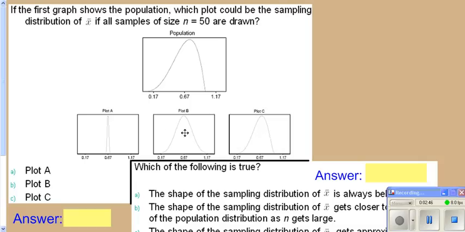The only difference between these two here is this one's got about the same standard deviation, or how far it's spread out, as your population. This one here is much smaller, which we would expect since the sample size is 50. So you would expect it to be spread out 1 over the square root of 50 as much, which is about 1/7 as wide, and this is about 1/7 as wide as this up here.